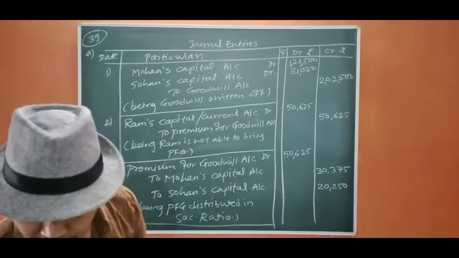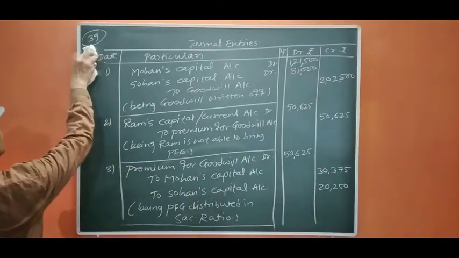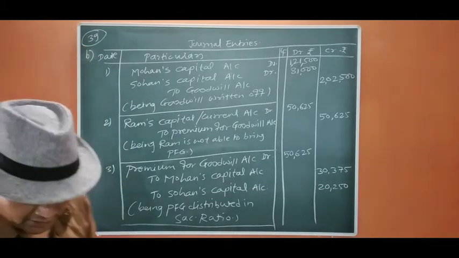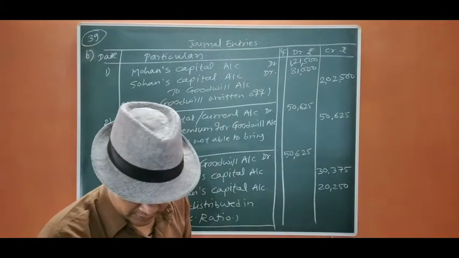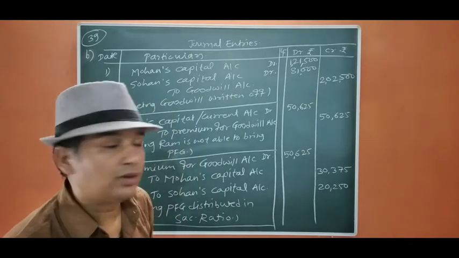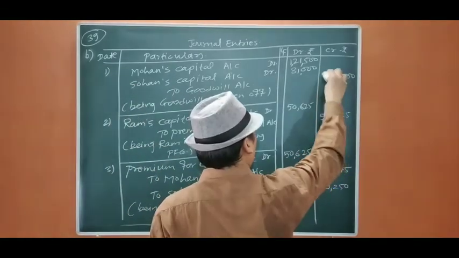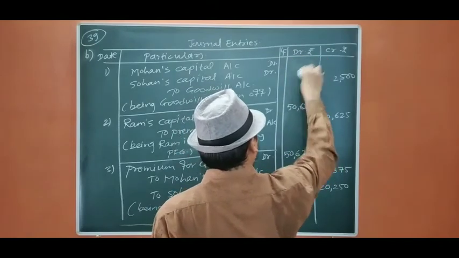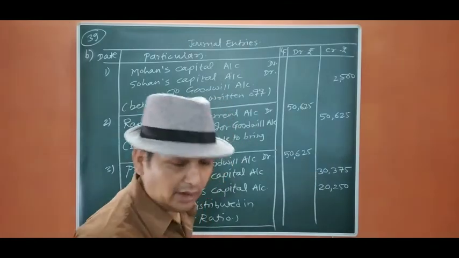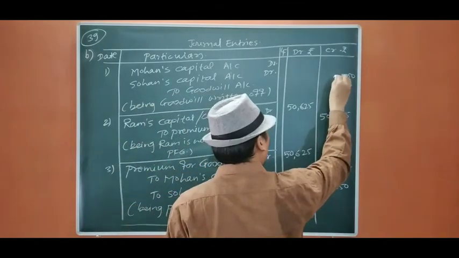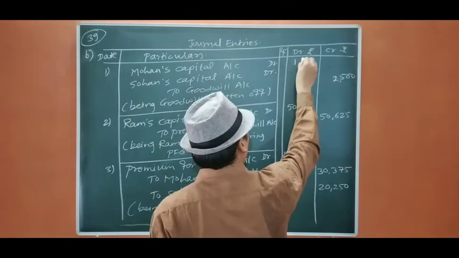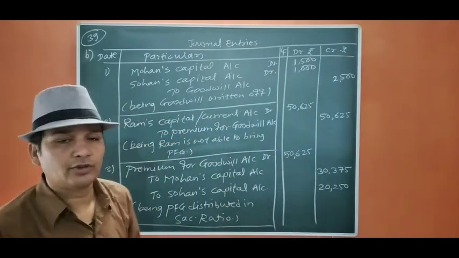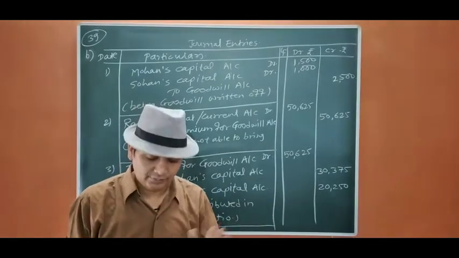So we are going to solve case B. In this case B, the amount of goodwill in the books is 2,500. We distribute this in 3:2, so the amounts will be 1,500 and 1,000.